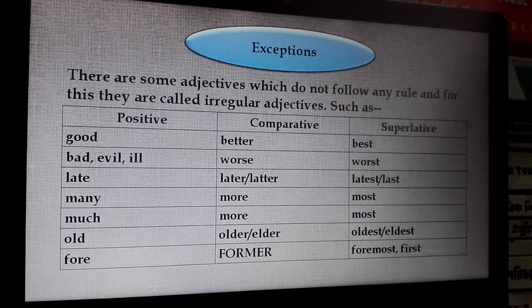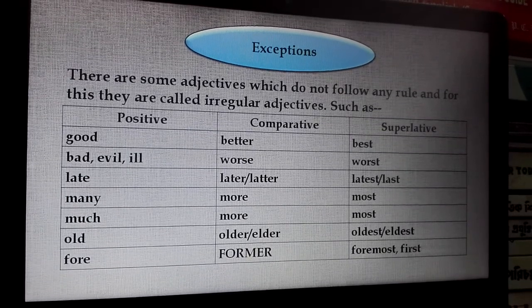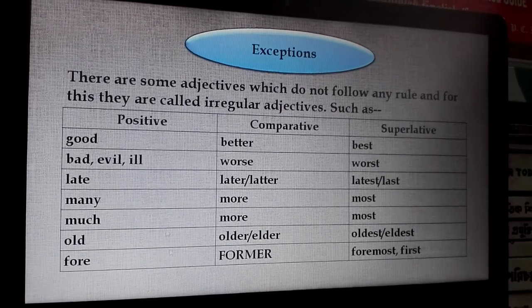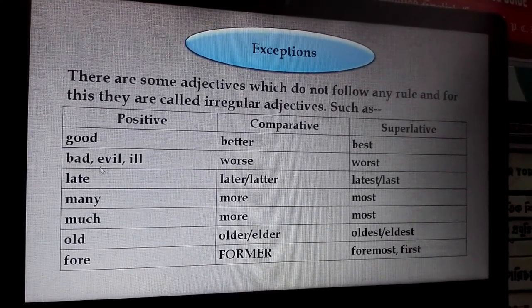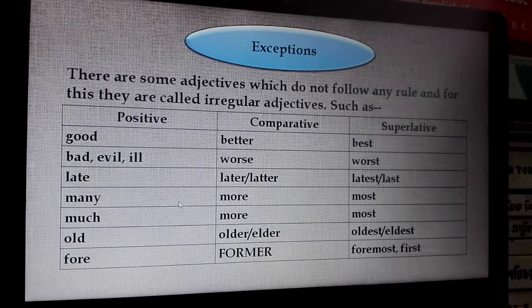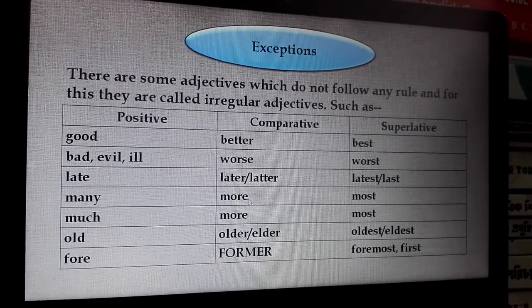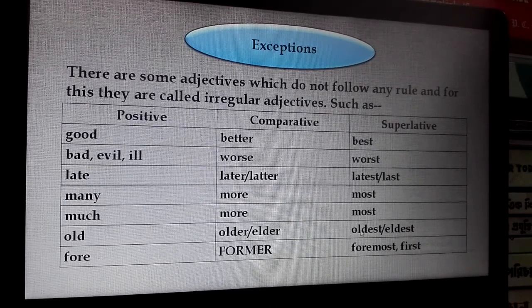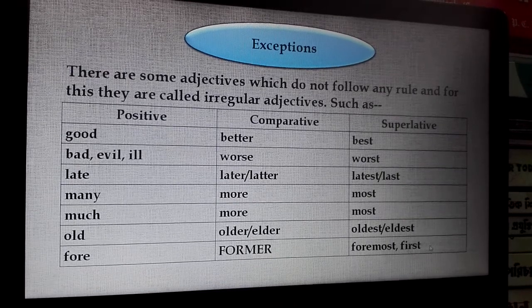Exceptions. There are some adjectives which do not follow any rule, and for this they are called irregular adjectives, such as good, better, best; bad, or evil or ill, worse, worst; late, later, latest, and last. Many, more, most; much, more, most; old, older or elder, oldest or eldest. Fore, further, foremost or first.